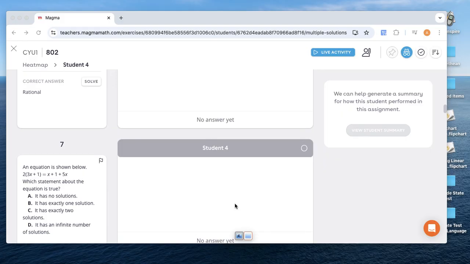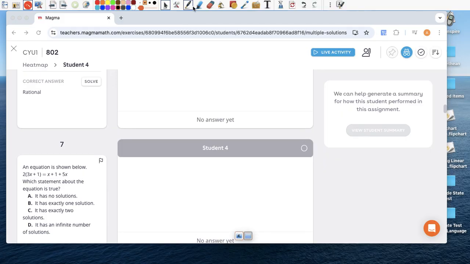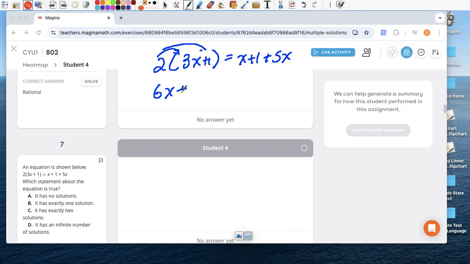Question 7, equations. Okay, so let's solve this. 3x plus 1 equals x plus 1 plus 5x. Well, there's a distributive property, so let's take care of that first. 2 times 3x is 6x. 2 times 1 is 2. Combine like terms, the x and the 5x, I get 6x plus 1. So I did the distributive property.